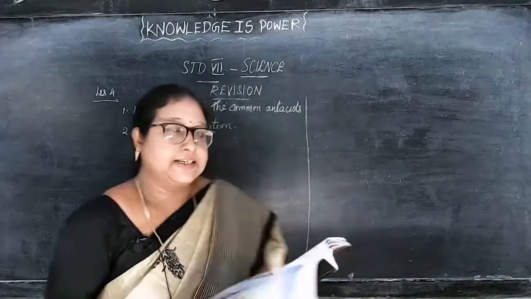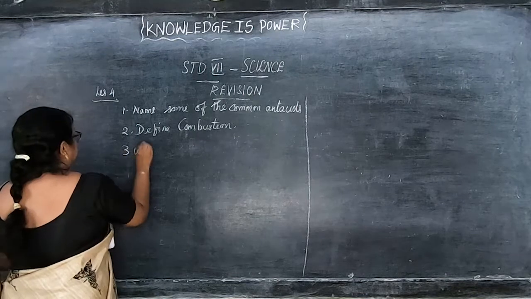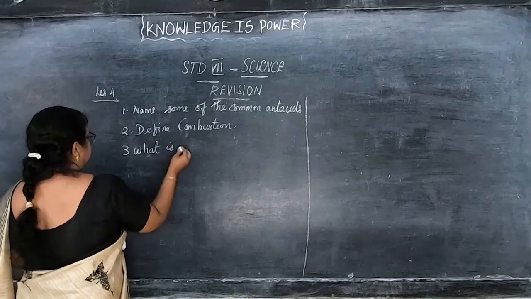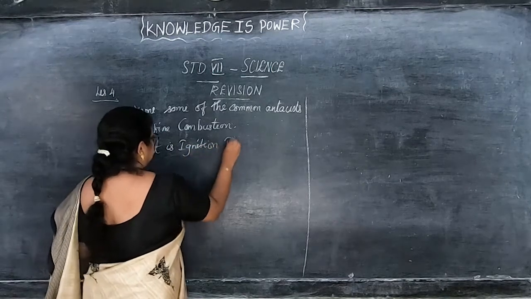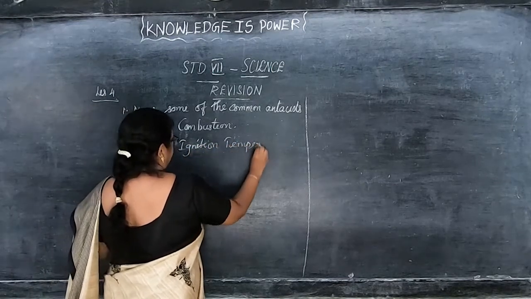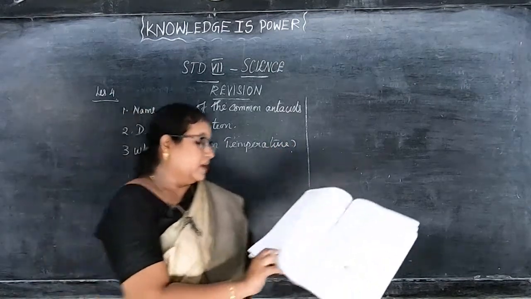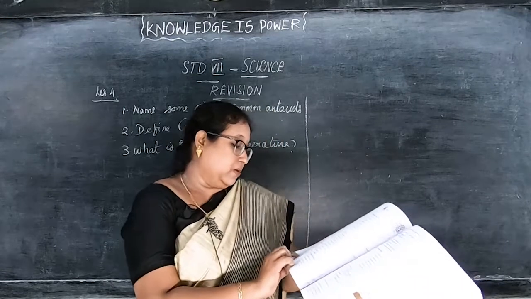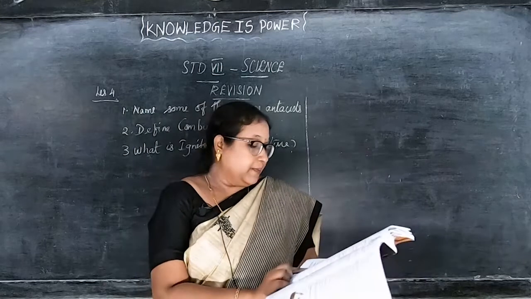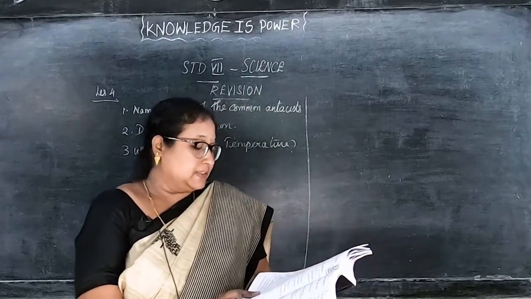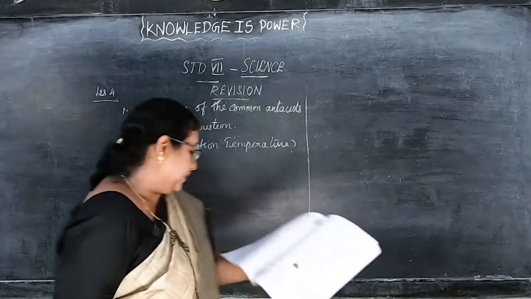Okay children. The next is, what is ignition temperature? Same page, from down, see the 4th point, left side. That is the minimum temperature at which a substance catches fire and burns is called ignition temperature.